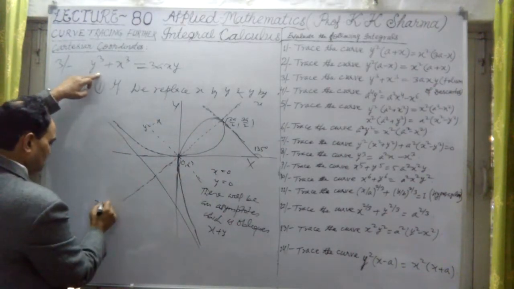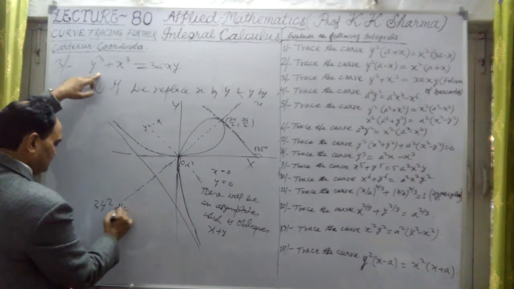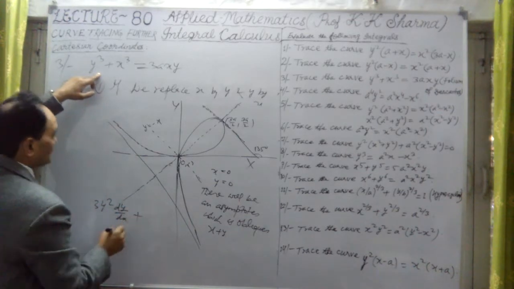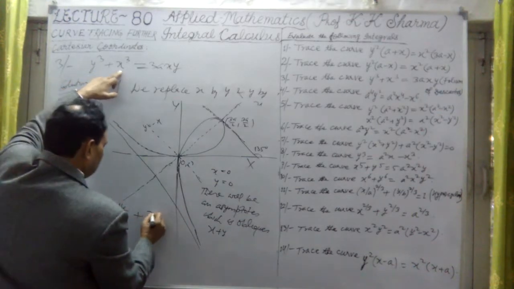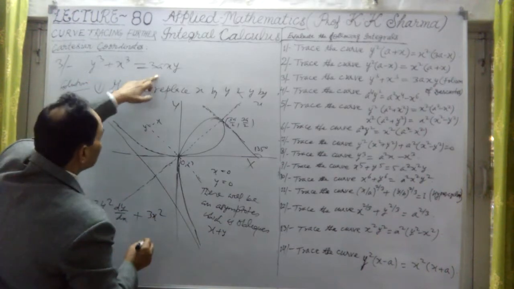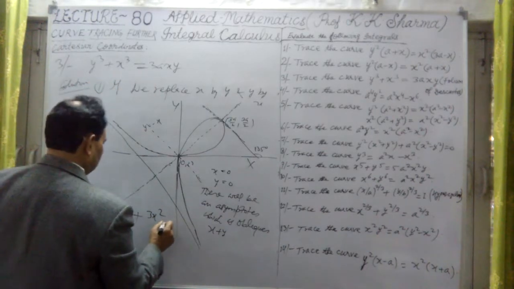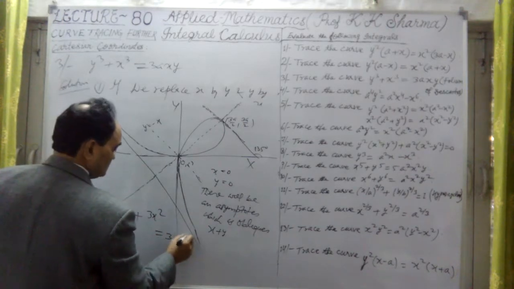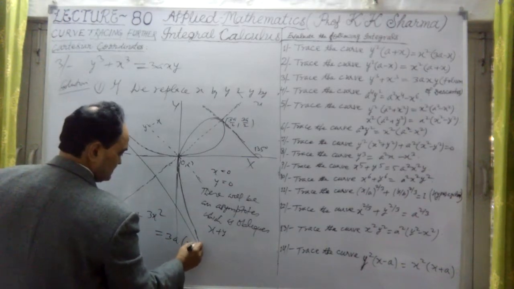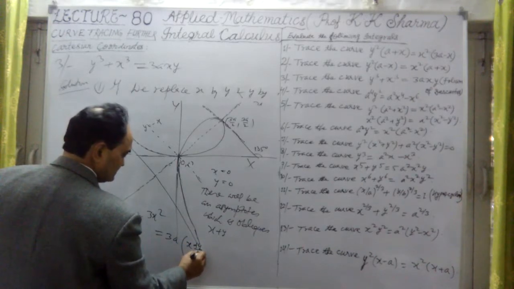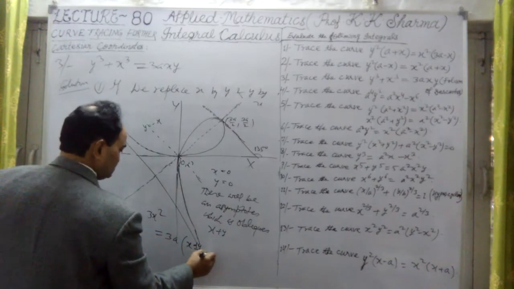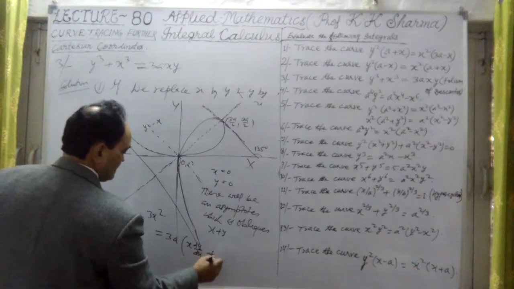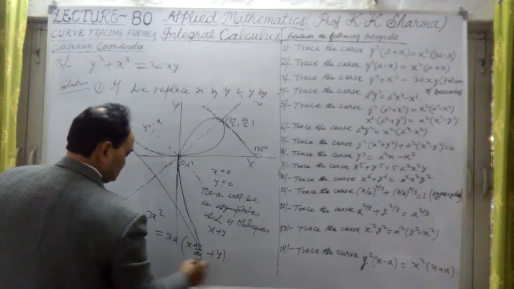So this is 3 into y square d by dx plus 3x square, here it is in multiplication, equal to 3a common. First is x as it is, d by dx, plus y as it is, x is 1.